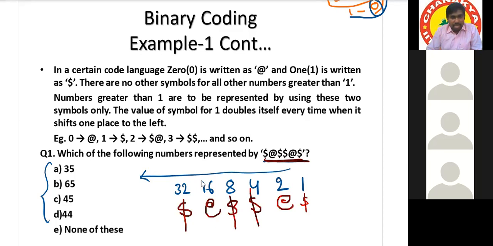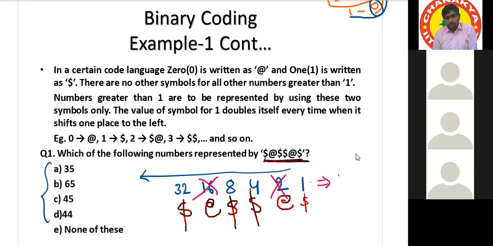So is 16 on or off? Off, that's why ignore this number. And is 2 on or off? Off, that's why ignore this number and add all the remaining numbers. Sir, we'll be getting 45. The final answer is 45: 32 plus 8 is 40, plus 5.